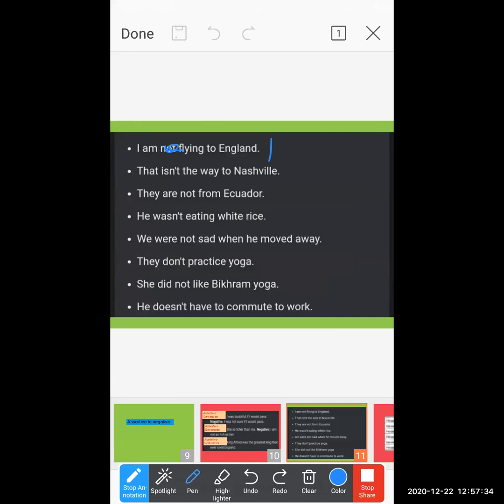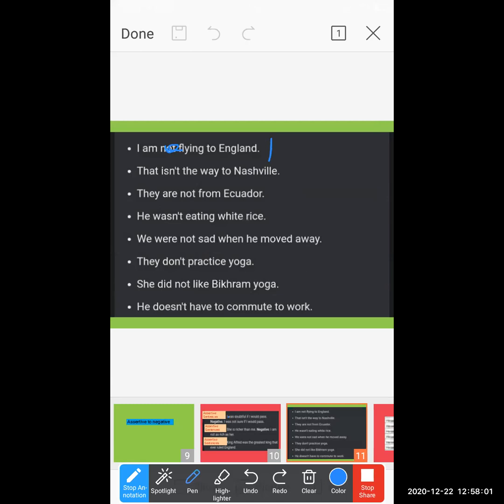Okay, students, understood? There are so many examples. Like, Pratik is the smartest boy in the class. All right, if I take another example, Pratik is the smartest boy in the class. This is the assertive sentence. Now this sentence I have to make into a negative without changing its basic meaning.